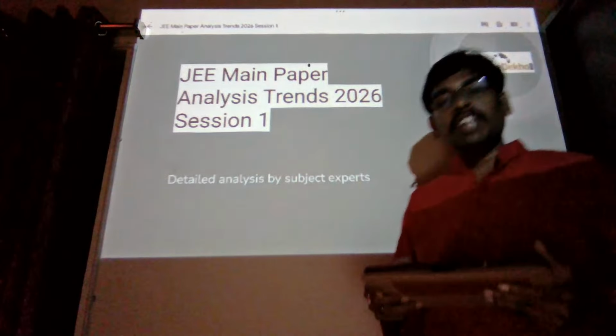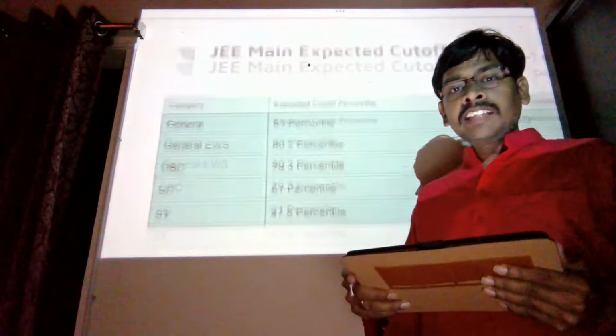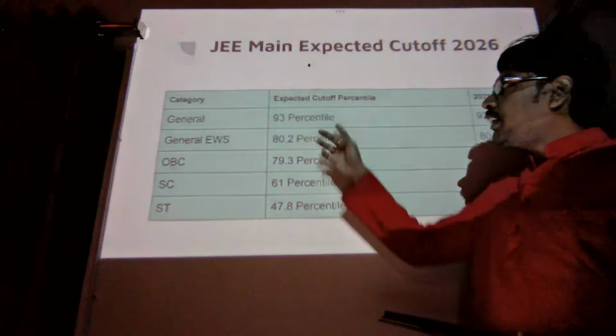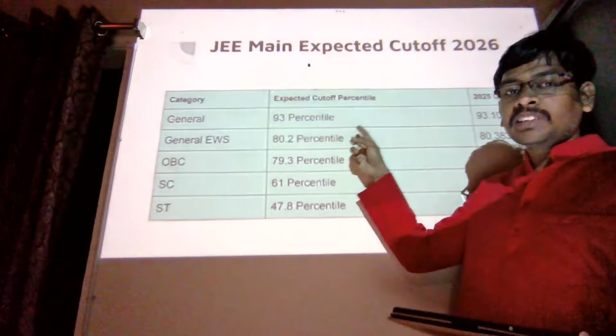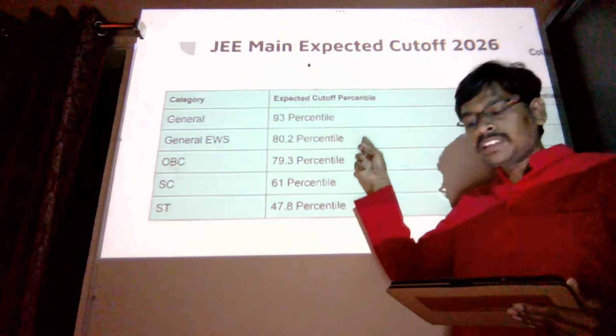So till the time we get shifted to student reviews, let's check the expected cutoffs of JEE Mains 2026. For general category, the cutoff could be around 93 percentile, whereas in 2025 it was 93.10 percentile.